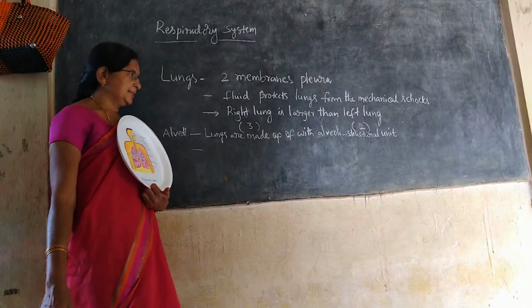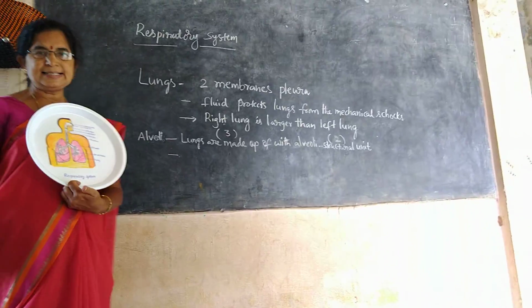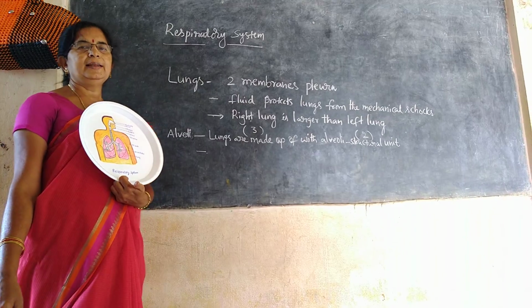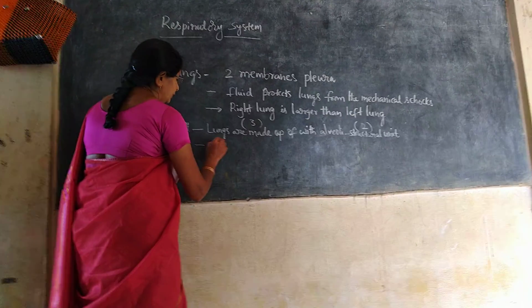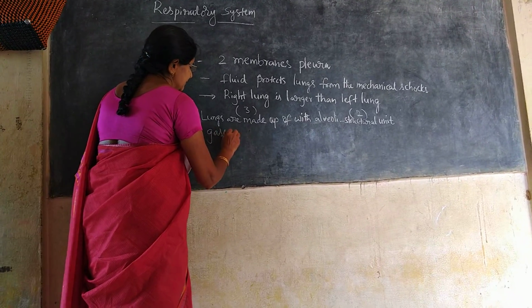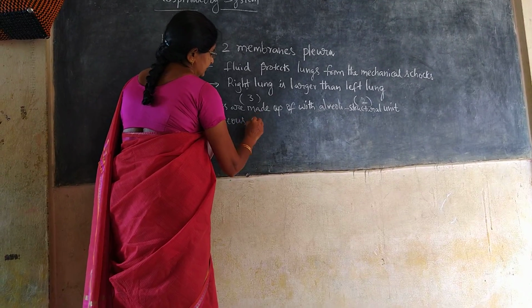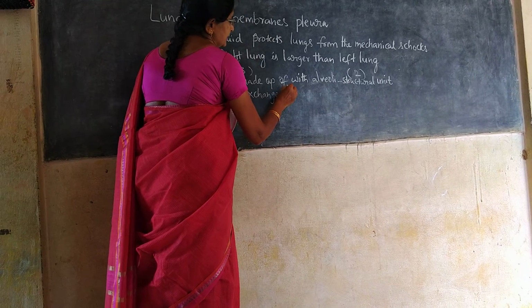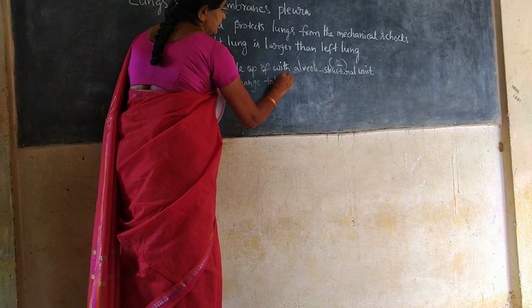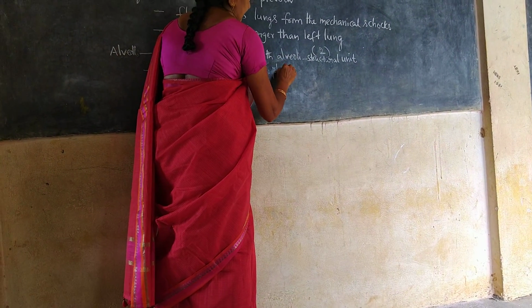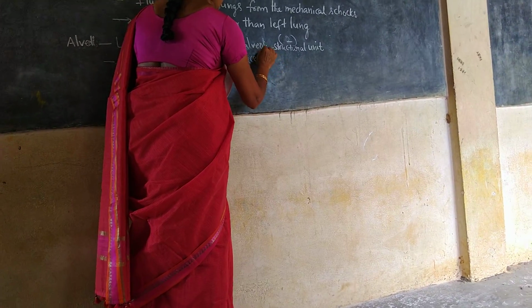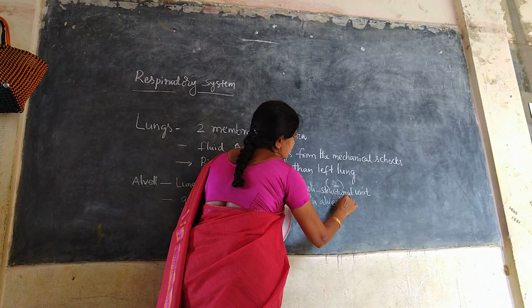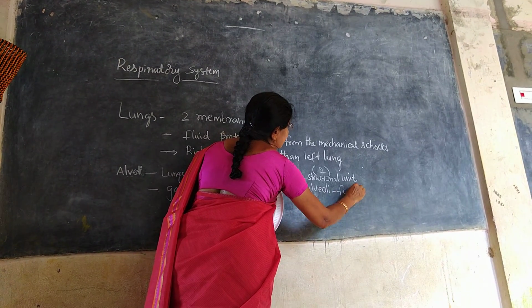The purpose, that is gaseous exchange, takes place in the alveoli. So it is called as functional unit.